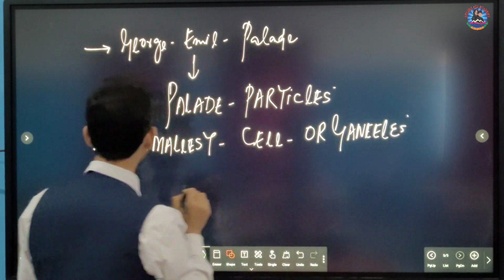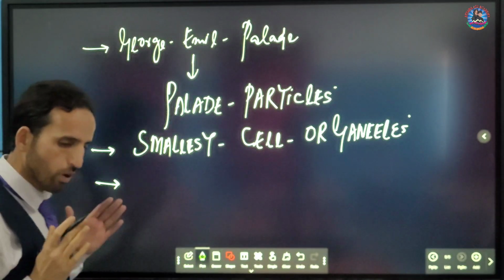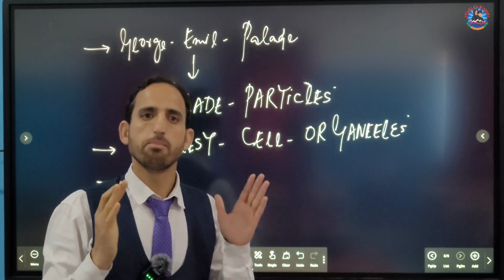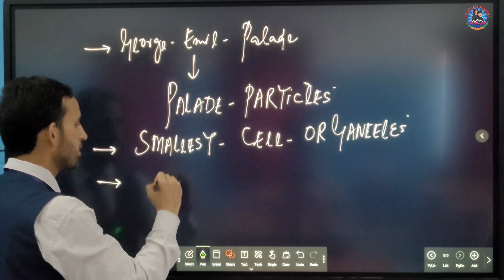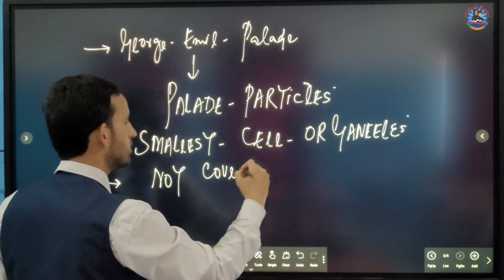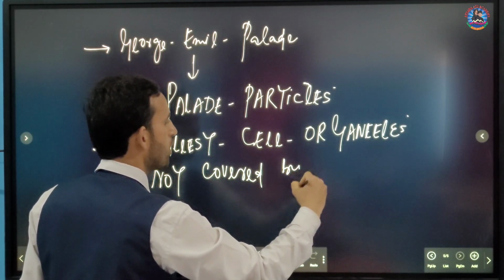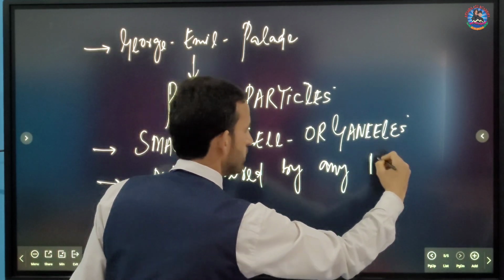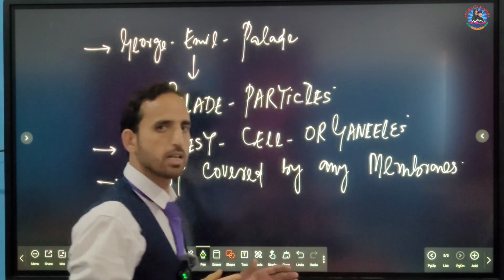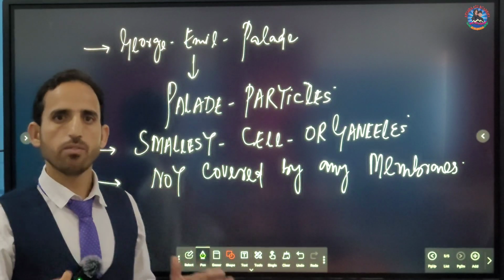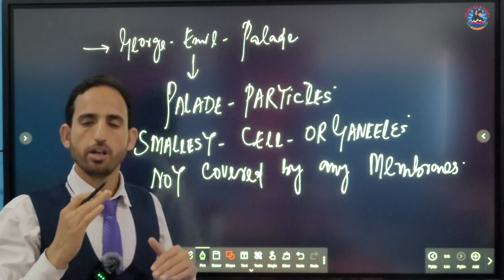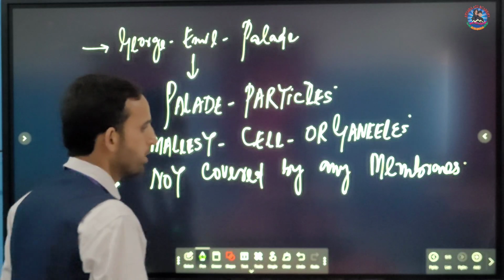Okay. Now next point, you will keep in mind that ribosomes are not covered by any kind of membrane. There are two specialized structures in the cell cytoplasm which are not covered by any membrane. One is the ribosome and the second one is called the nucleolus. Okay, now let us move ahead.